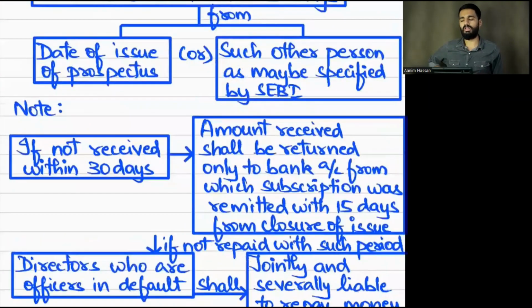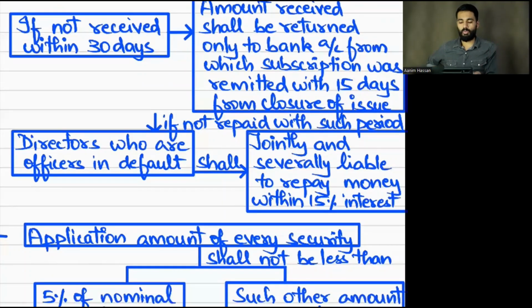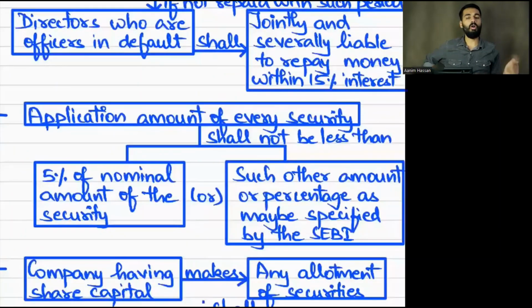What if it is not received within 30 days? Then you have to refund to the bank account of the applicant within 15 days. What if you have not repaid? Then 15% interest along with the principal amount will be jointly and severally liable by whom? Directors who are in default.